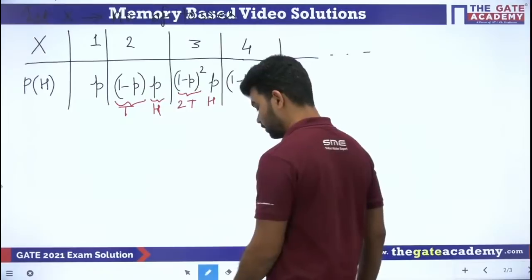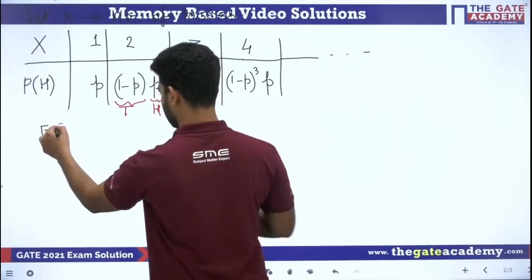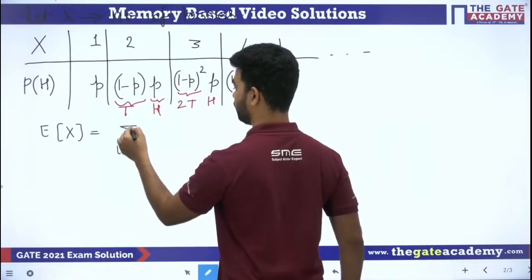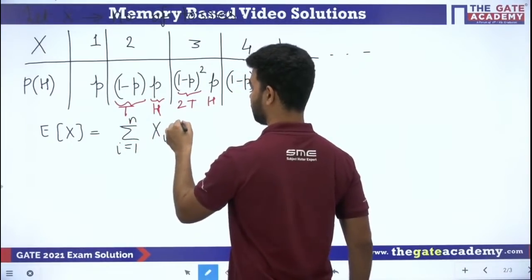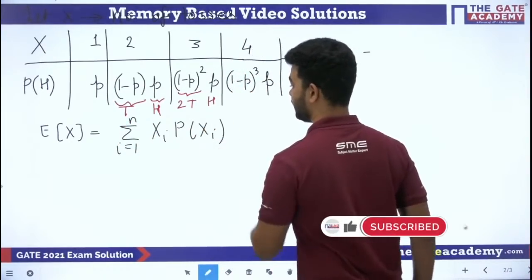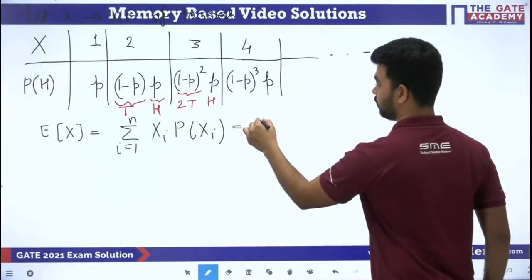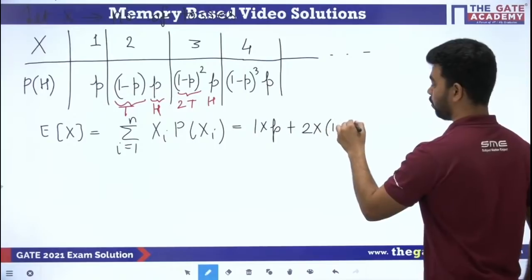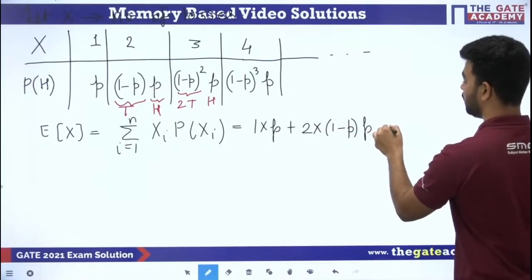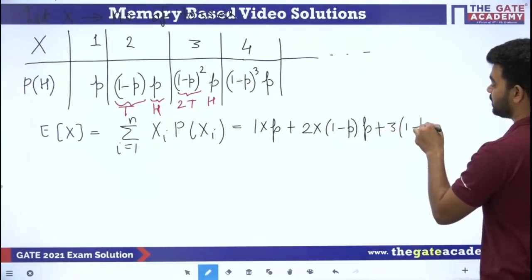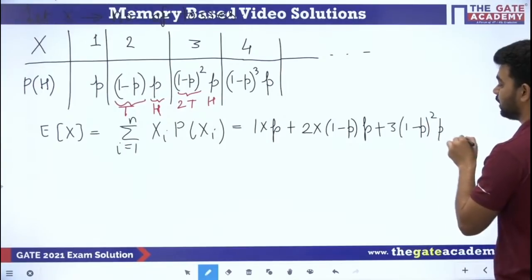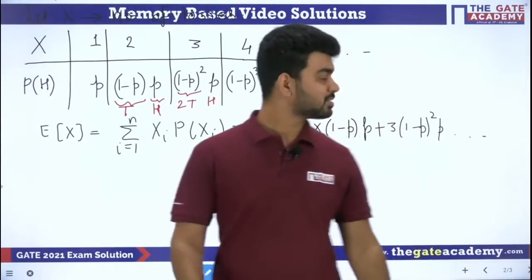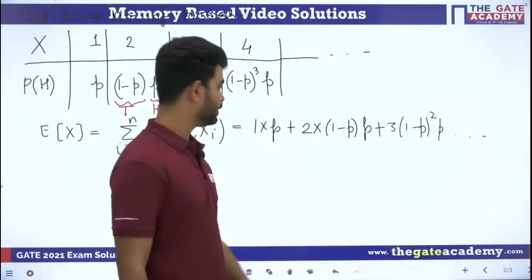So we know the expectation formula. What is the expectation of x? That is nothing but the summation of i equal to 1 to n of xi times the probability of xi. So what we'll get is 1 into p, plus 2 into 1 minus p times p, plus 3 into 1 minus p whole square into p, and so on. This is the sequence we are getting. This is the sum we have to find out. How will you do it?